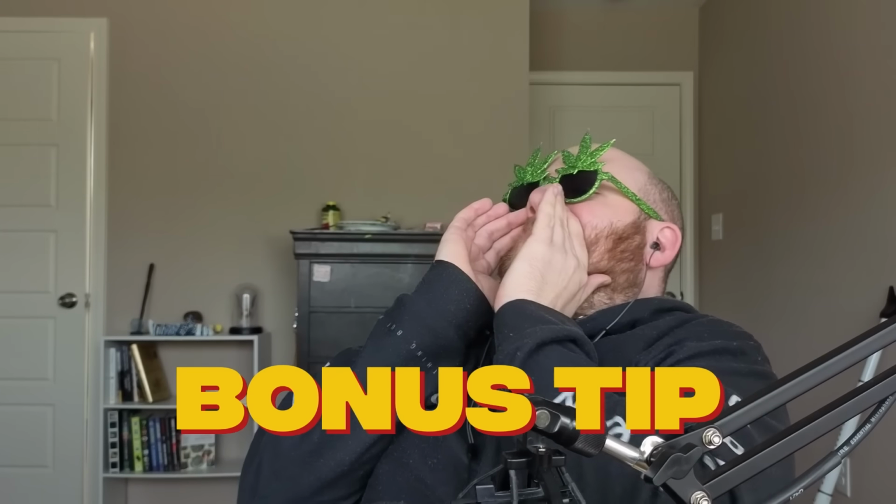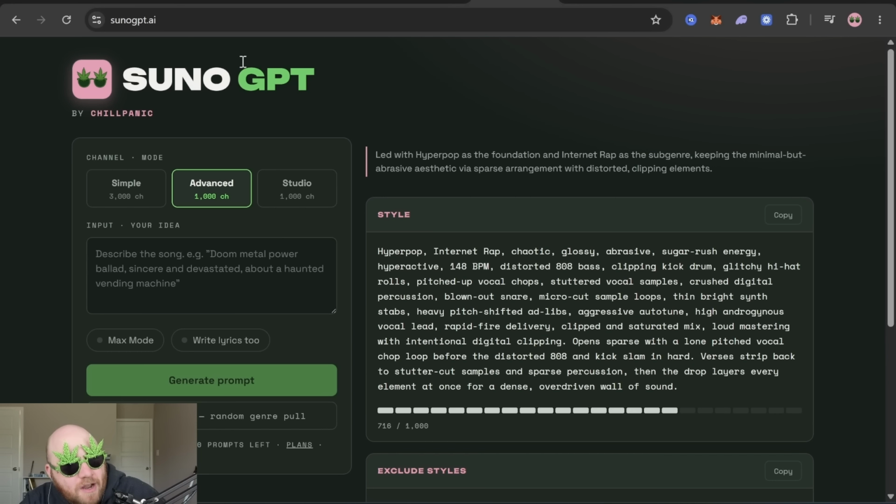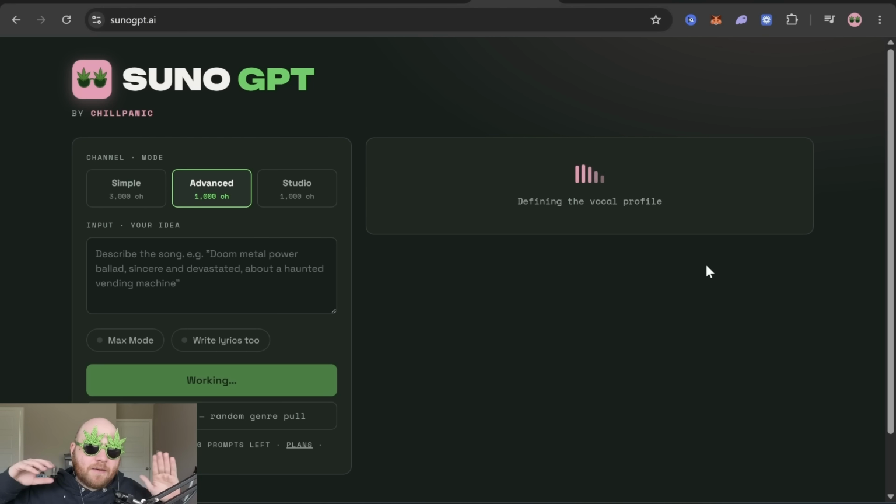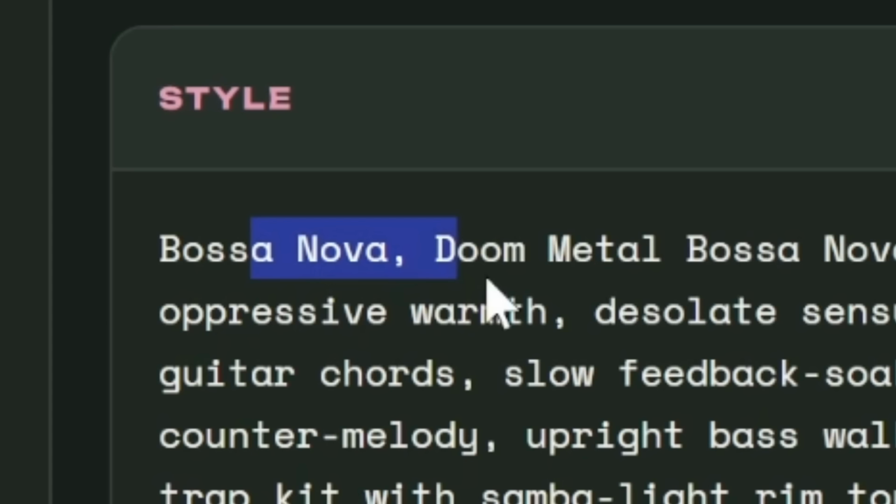Bonus tip! The Suno GPT, which you can try for free at sunogpt.ai, has a random button. And every time you do that, that is not like the die inside of Suno. No, this is true, what is going on randomness. Straight from the mind of your boy. Bossa Nova Doom Metal. And I'm gonna let that play us out.